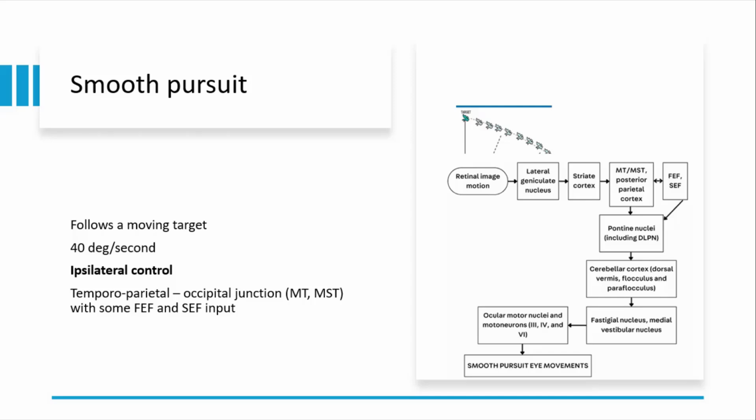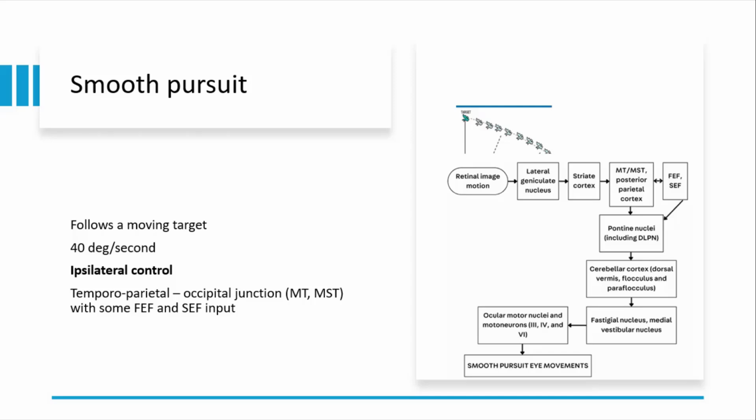Then from the visual pathway, it goes to the lateral geniculate body to the striate cortex. From there, it goes to the ipsilateral medial temporal lobe. From the middle temporal lobe, along with the frontal eye fields and the parietal eye fields, from there it goes to the brainstem. The brainstem is the dorsolateral pontine nucleus. From the dorsolateral pontine nucleus, you have double decussation taking place in the cerebellum and in the medial vestibular nucleus.